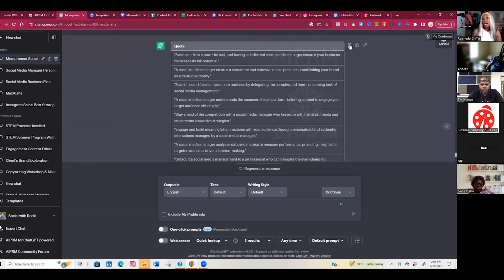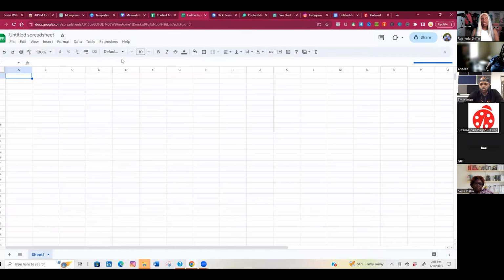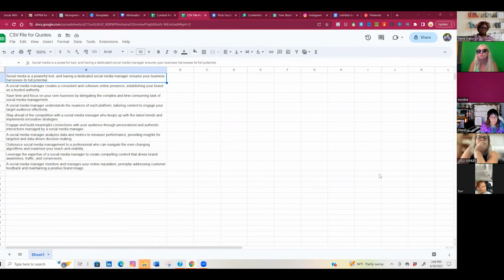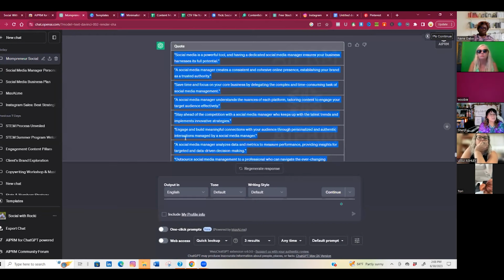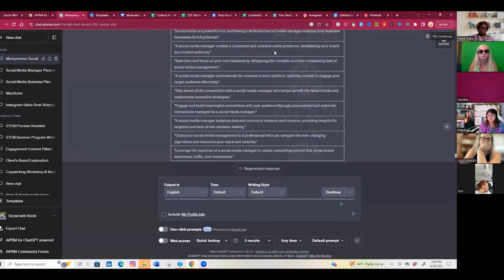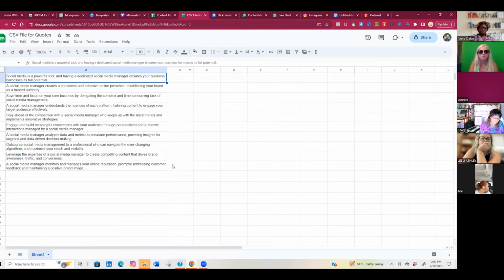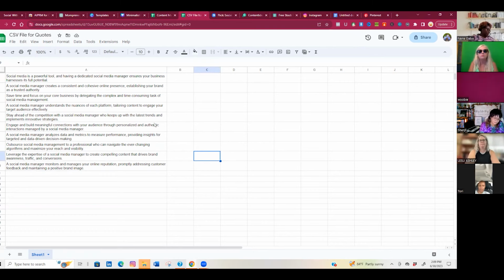I'm going to hit copy, go to my Excel spreadsheet. I'm going to hit paste. Now, what I did was I eventually just highlighted it myself. I didn't even do the clipboard. I just highlighted it and then pasted it into the spreadsheet. That's how I got it to work. And it may not matter. I like it plain like this because when you take it over to Canva, I don't want it to do anything icky.